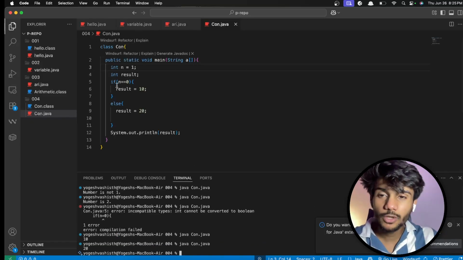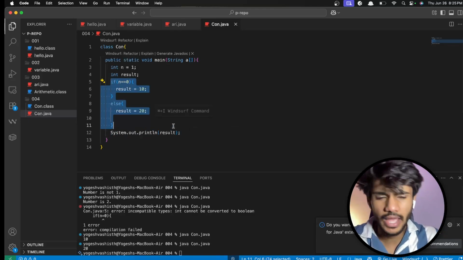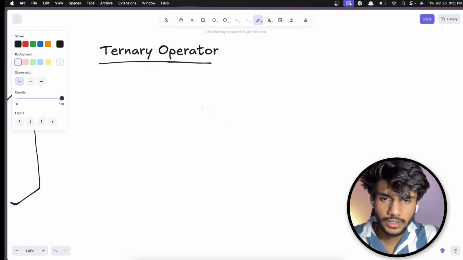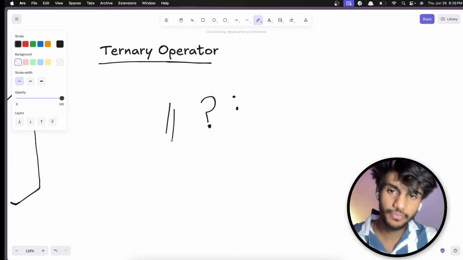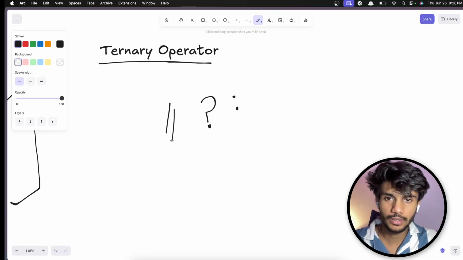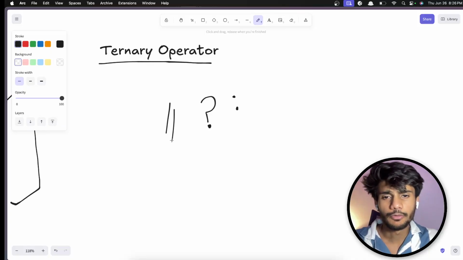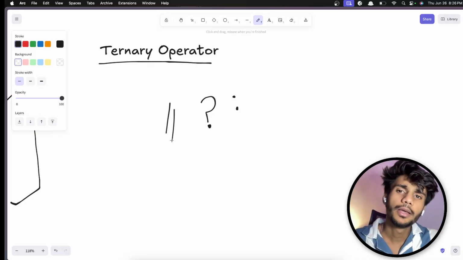But can you see this is really not a great way? This is really not a great way. I can comment out this. What I can do, I can use the ternary operator. How does the ternary operator look like? Its syntax is question mark and then colon. Now you will find this in almost every language. You generally find every small foundational thing like arithmetic operators, ternary operators, and all in languages.